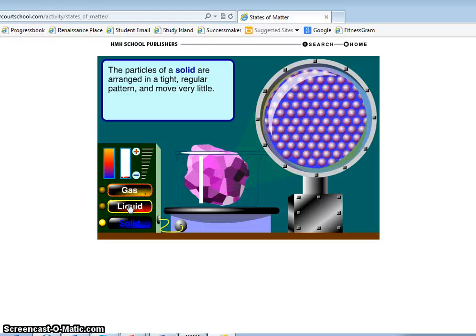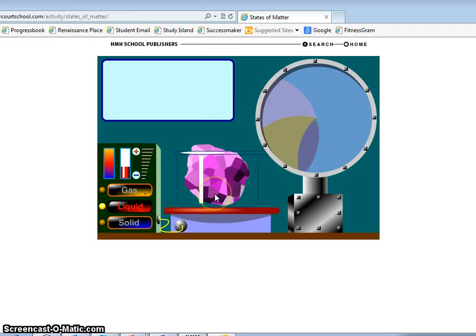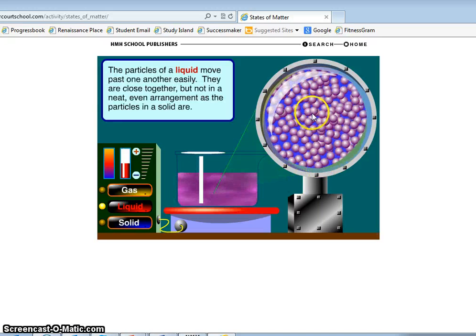Okay, going on to a liquid. We'll heat this matter up a little bit, and it will start to melt. Okay, and this is what it now looks like. Okay, the particles of a liquid move past one another easily. They are close together, but not in a neat, even arrangement as the particles are in a solid. Okay, we can see that they're sliding around.